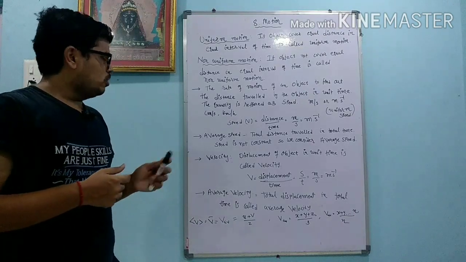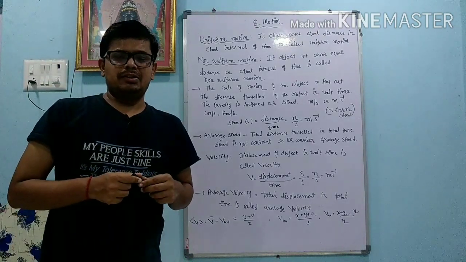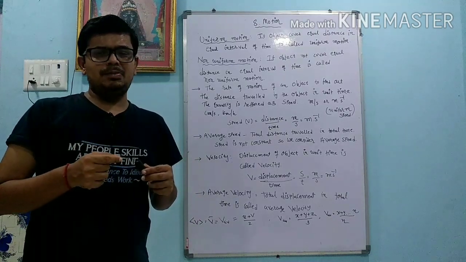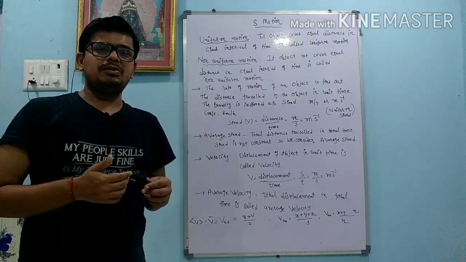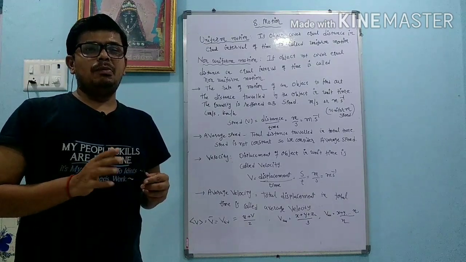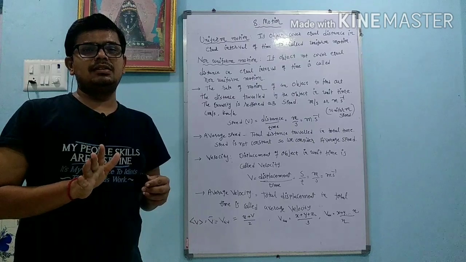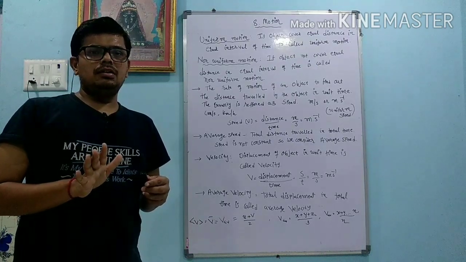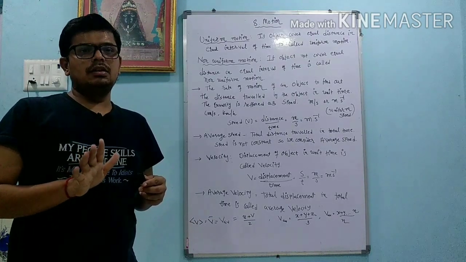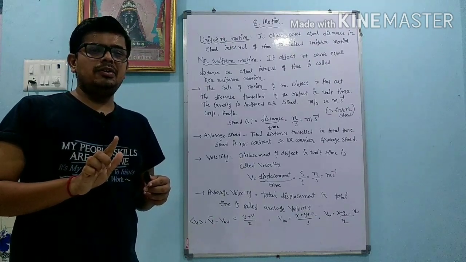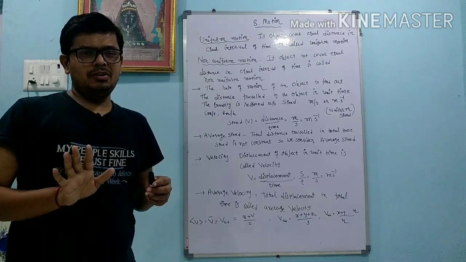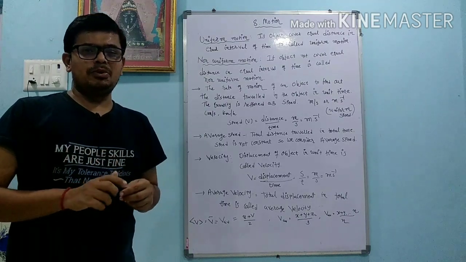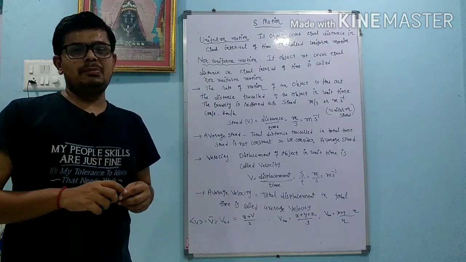Now the next quantity we are going to learn about is velocity. Units are the same: meter per second, or kilometer per hour, or centimeter per second. But you remember that speed is a scalar quantity and it depends on the distance. Velocity is a vector quantity and it depends on the displacement. Everything else is the same. Velocity depends upon the direction, because displacement depends on the direction.